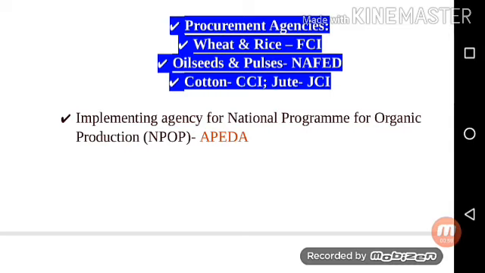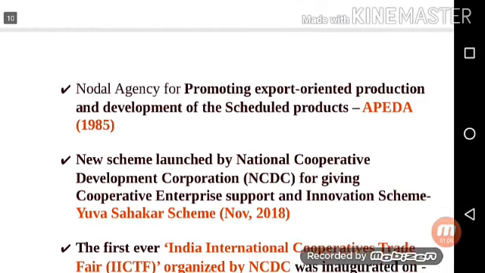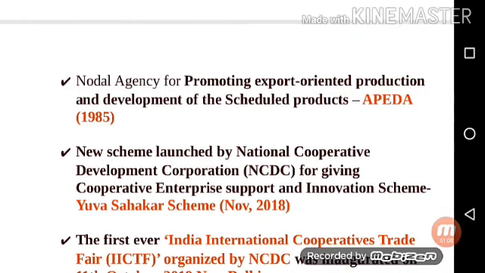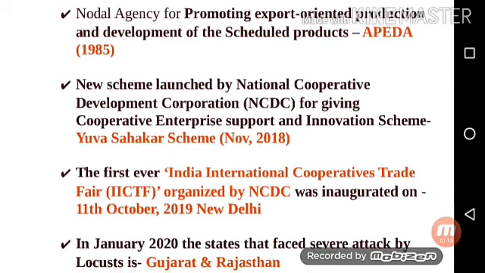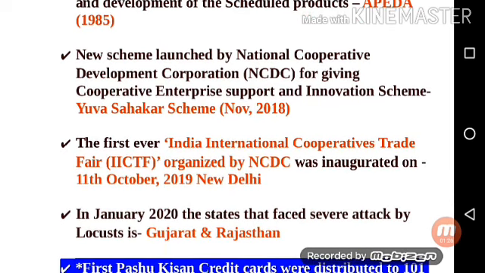Next point is the implementing agency for the National Program for Organic Production, NPOP, is APEDA. The nodal agency for promoting export-oriented production and development of scheduled products is APEDA, which was launched in 1985. Next is the new scheme launched by the National Cooperative Development Corporation, NCDC, for giving cooperative enterprise support and innovative scheme is the Yuva Sahakar Scheme, November 2018.